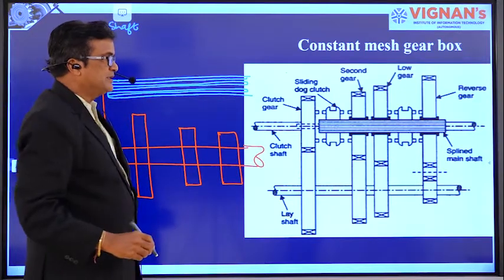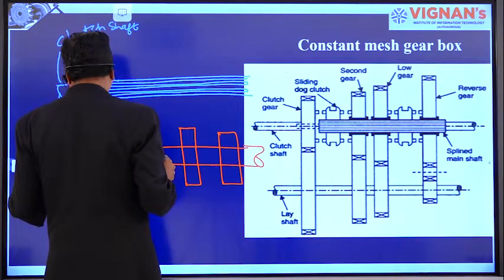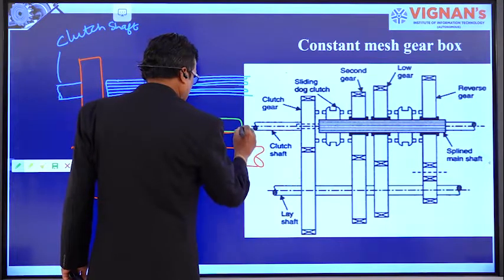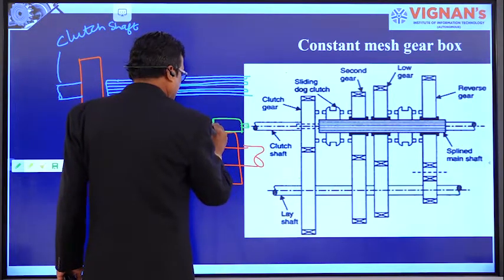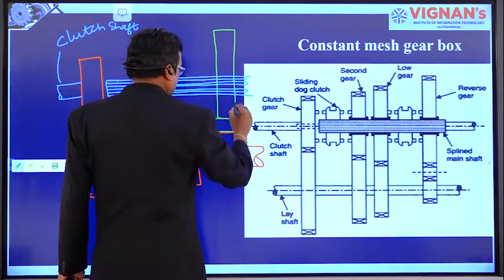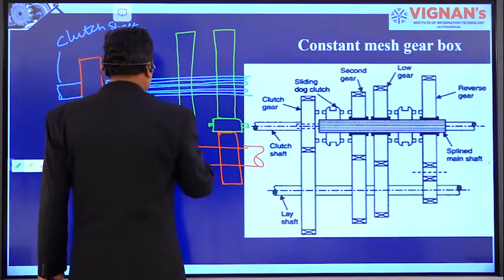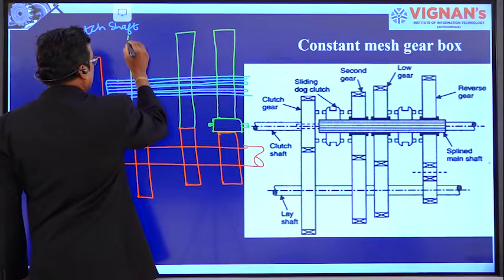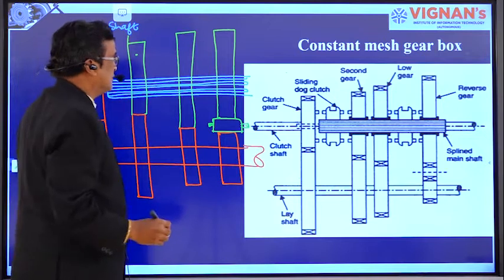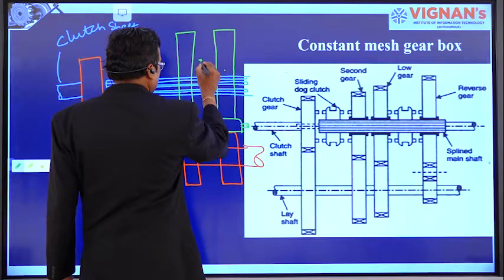Splines like this, right? And now, it is having the gear wheels mounted like this. This is the idler gear for reverse gearing, and this is the layer shaft gear. This is another main shaft gear. This is another main shaft gear, right? Of course, its size is small, right? Now, here between these two gear wheels, there is a dog.